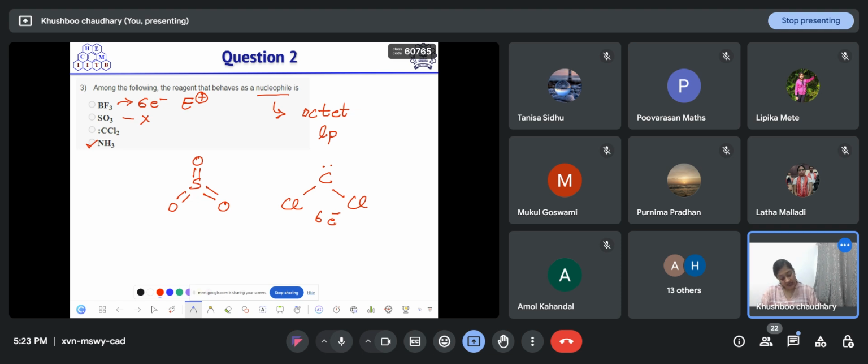But in the case of ammonia, the nitrogen octet is complete and it has a lone pair of electrons. So it can donate electrons to an electron-deficient species. So the correct option is option D. Is this clear?